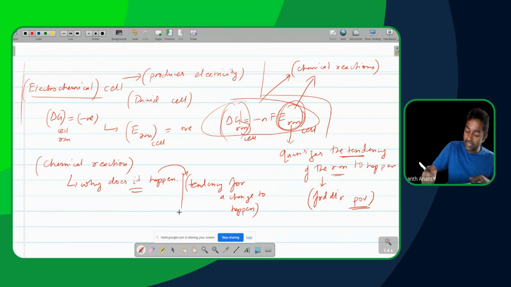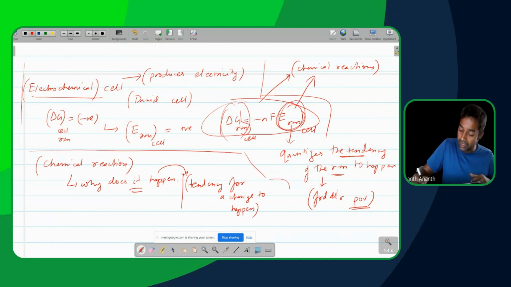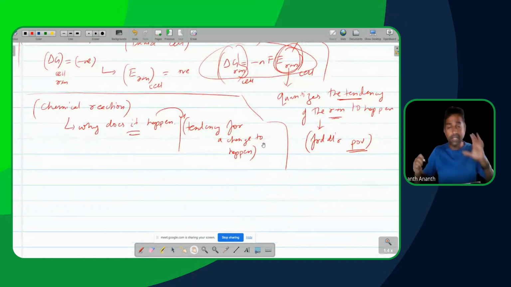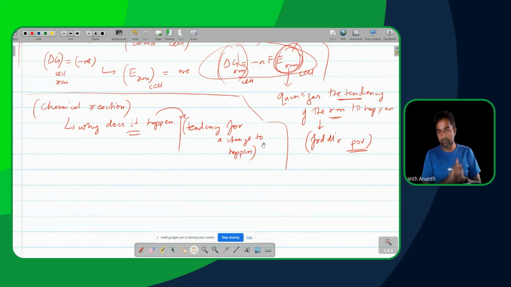Correct? You have to start studying the tendency for a change to happen. For instance, let me explain this a little bit more clearly here. If I'm considering, say, a chemical reaction. Now, imagine you're a scientist. You're studying a chemical reaction right now.